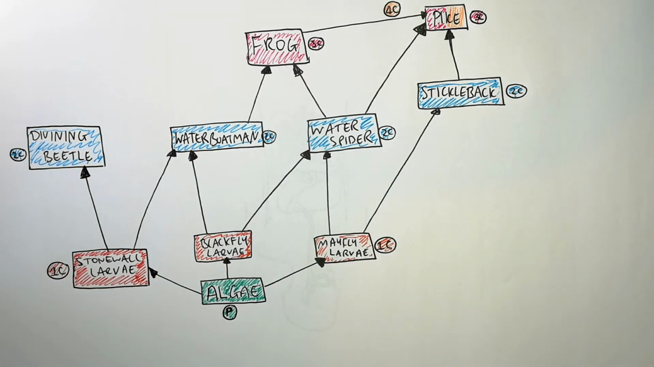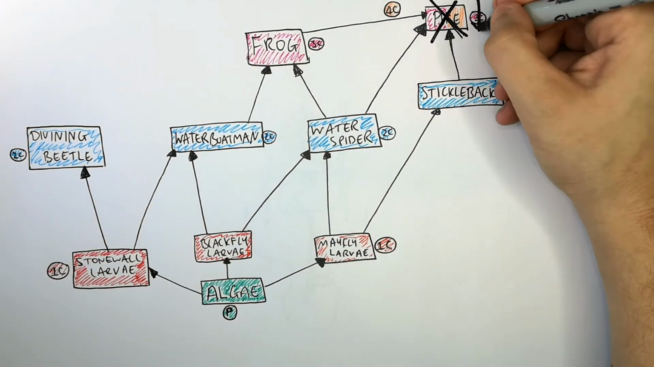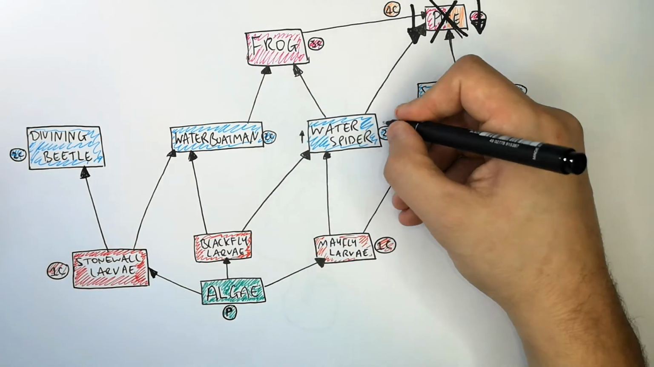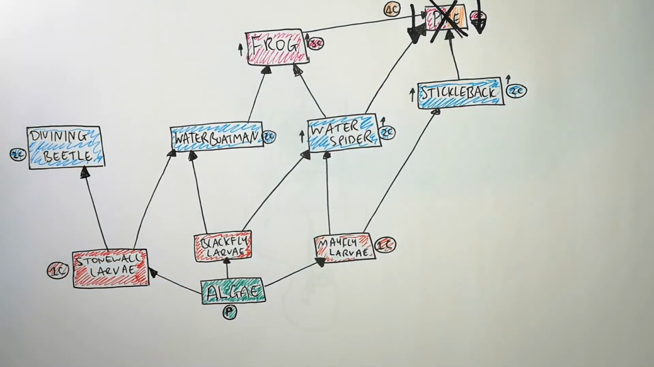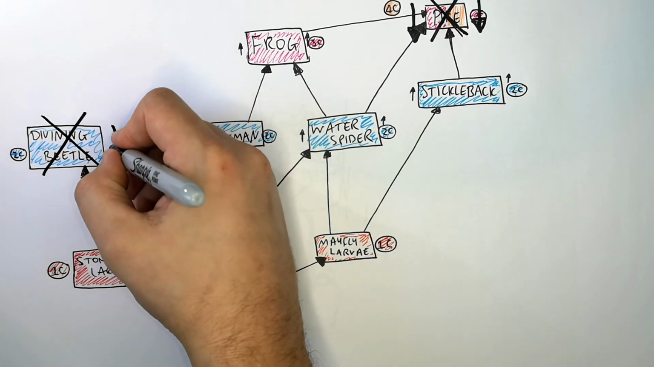So what will happen if numbers within the ecosystem change? How will that affect other organisms within the food web? So if the pike died out, or if the numbers of pike decreased, that would lead to an increase in numbers of the stickleback, the water spider, and the frog. The diving beetle has no natural predator in this food web.